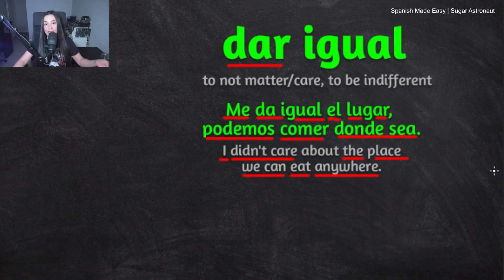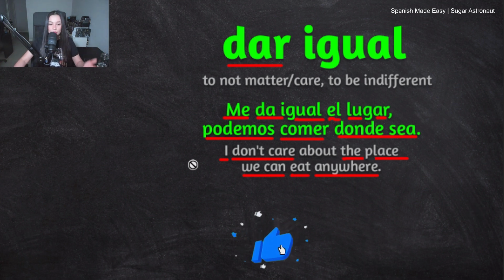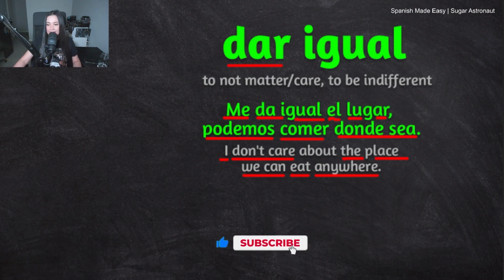Me da igual el lugar. Podemos comer donde sea. I don't care, or it doesn't matter to me, or I'm indifferent about the place. We can eat anywhere. Me da igual el lugar. Podemos comer donde sea. Excellent.